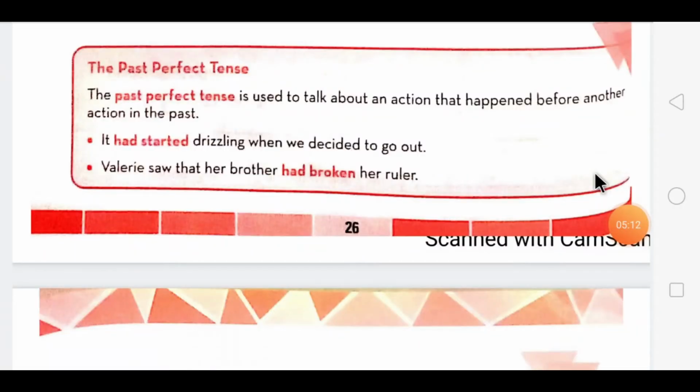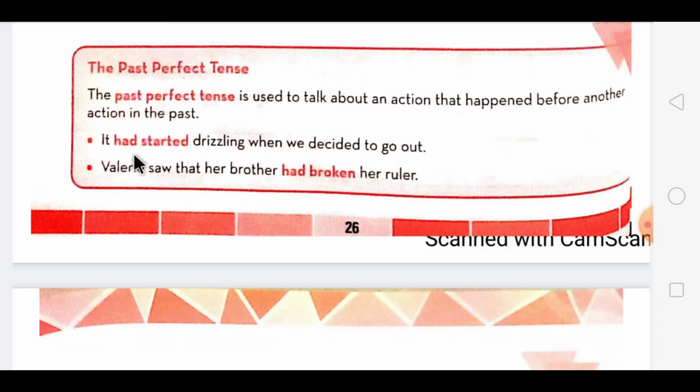So, dear students, the past perfect tense is used to talk about an action that had happened before another action in the past. It means it has already completed before the other action has begun. Look at the examples. It had started drizzling when we decided to go out. This has already completed before the next action has begun.